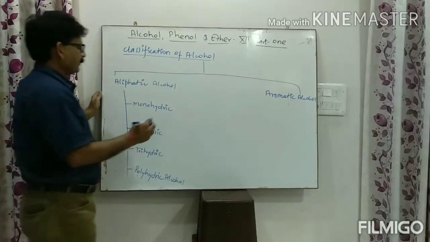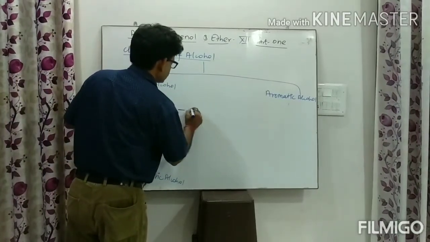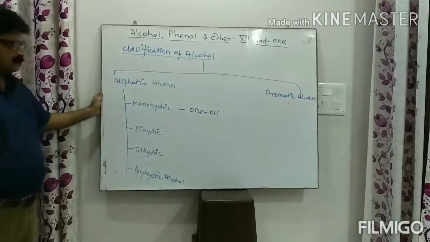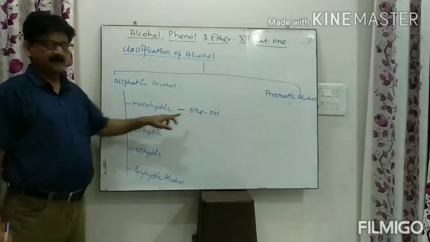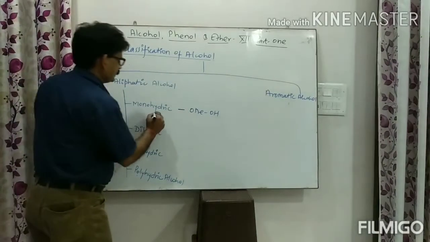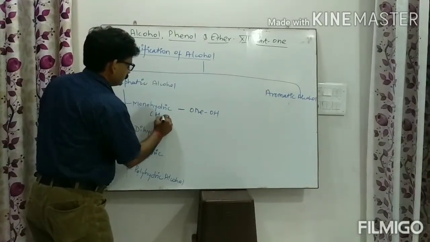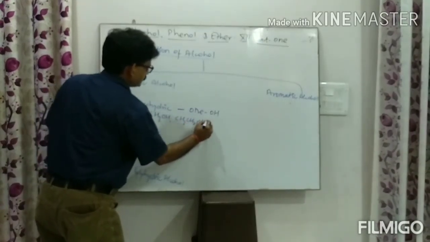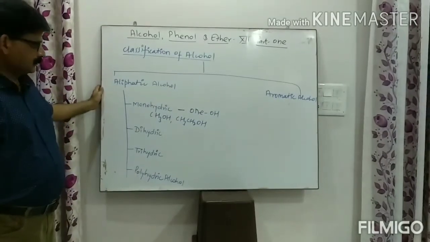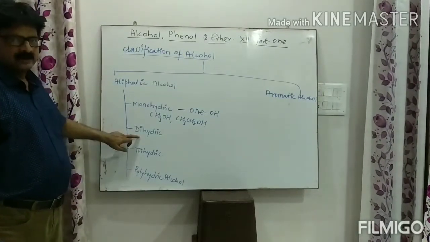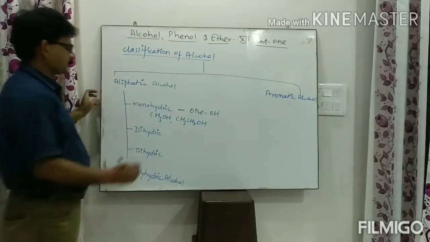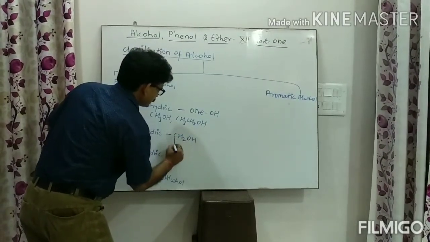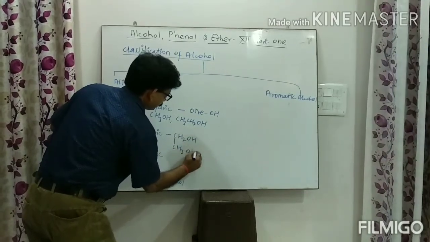Clear? Monohydric alcohols are those which consist of only one OH group. Their examples are methyl alcohol, ethyl alcohol. These are the monohydric alcohols, right? Dihydric alcohols are those which consist of two OH groups. The alcohols which consist of two OH groups are known as the dihydric alcohols.